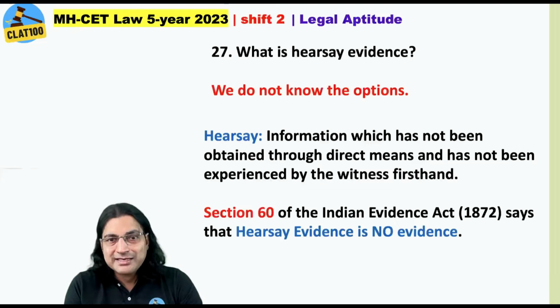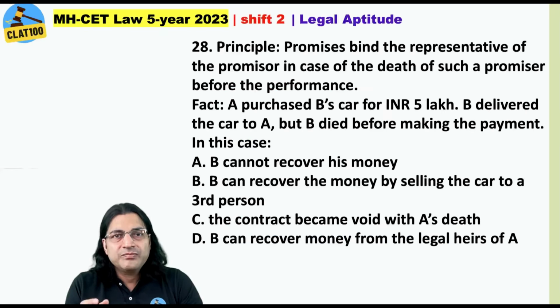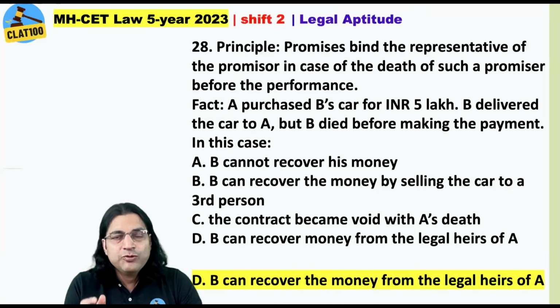There is another question that can be asked on this. Indian Evidence Act is of which year? 1872, of course. Question number 28. Some people have given an incorrect answer to this. Promises bind the representative of the promiser in case of the death of such a promiser before the performance. Just read the fact. A purchased B's car for INR 5 lakh, and before A could pay, he died. What would you do in this case? The contract is not void. B can recover money from the legal heirs of A. Please be informed. Many people have given you an incorrect answer to this. The answer is option D.